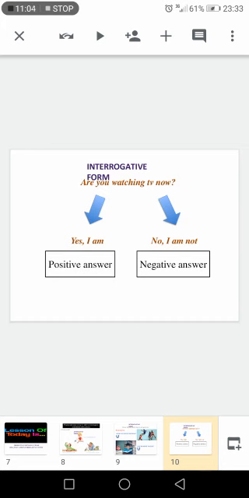If, for example, he's watching and he's not playing with his phone, he's going to say, yes, I am. So this is a positive answer. If he is not, he will say, no, I am not.